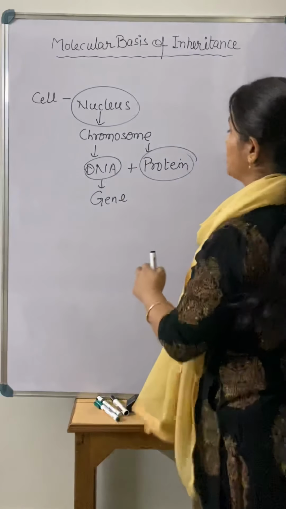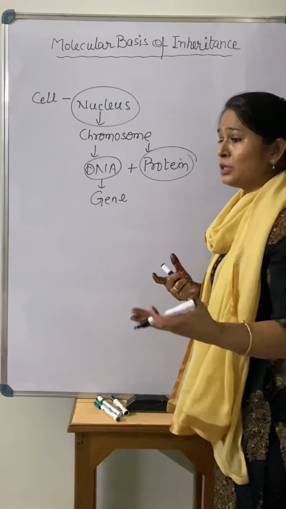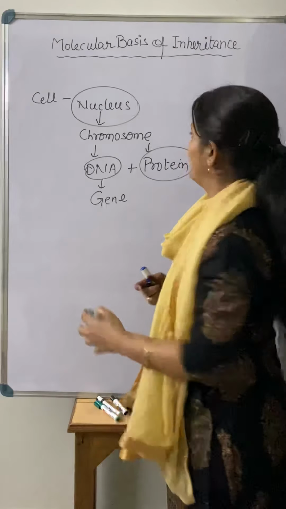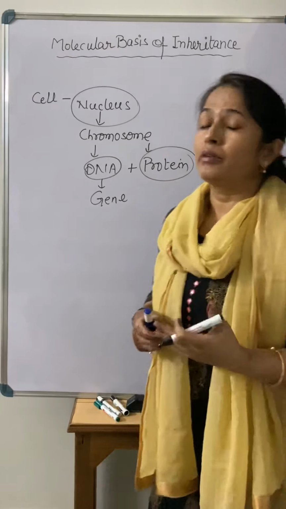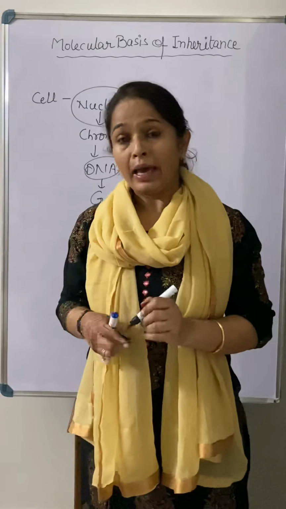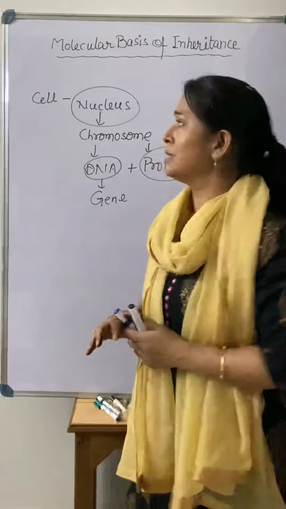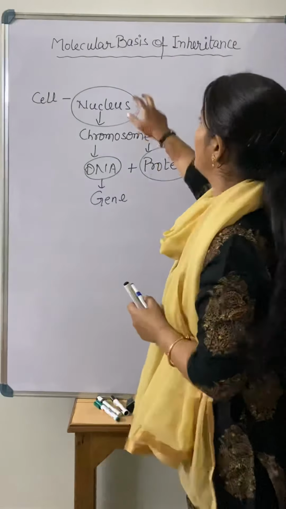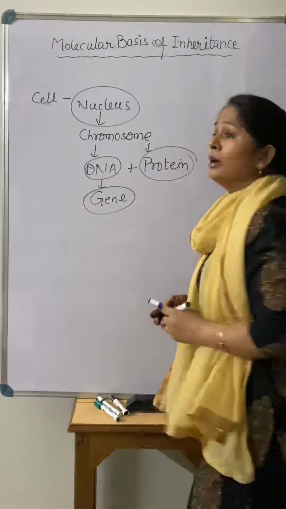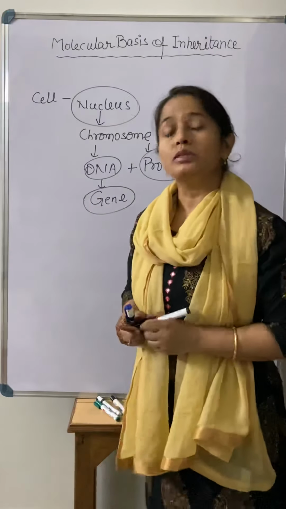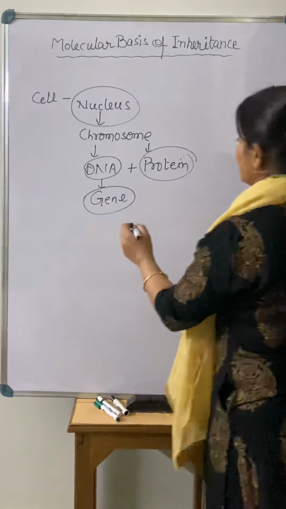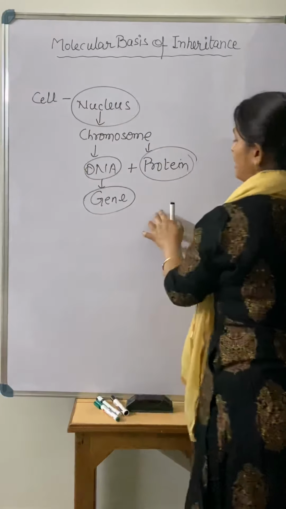But they were not aware what actually has the characteristic to pass information from parents to the offspring. So there was a great discussion going on about the actual thing that is responsible for the inheritance of characters. That is known as the molecular basis of inheritance. Today is just an introduction to this chapter, what we are going to study. The first thing we will study is what the actual genetic material is that is responsible for passing the character, right?